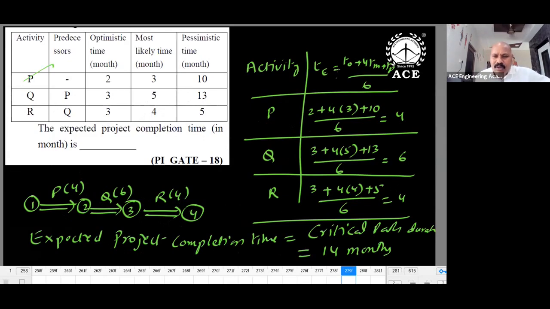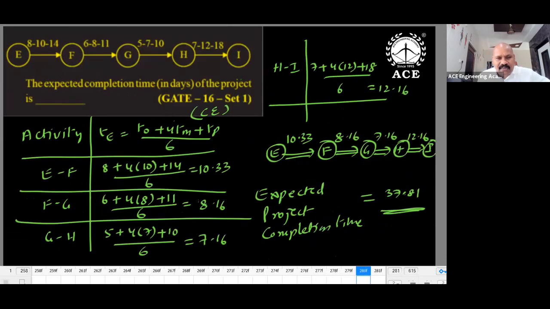So what is the extra thing you have to do? TE value using the formula. Once you get the expected duration, then you can use it and get the critical path. It is just similar to CPM after having TE values. Similarly, you have this question. Each activity I'm finding TE value and I'm substituting here. Expected project completion time I could get.